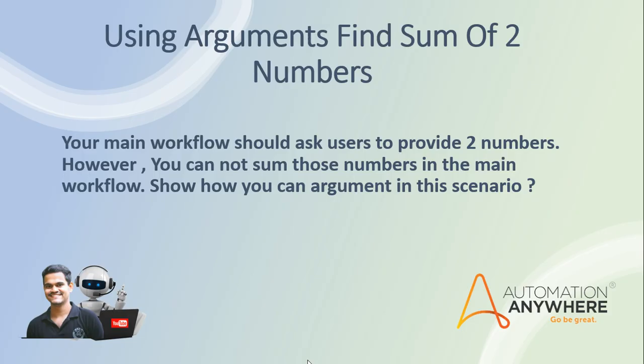The first question is very simple, but there is a trick: using arguments, find the sum of two numbers. But there is a logic they have given: your main workflow should ask the user to provide two numbers, which means it is not a hard-coded value every time. The user should give the input, like 2 plus 2. And you cannot sum those numbers in the main workflow. That is the second condition.